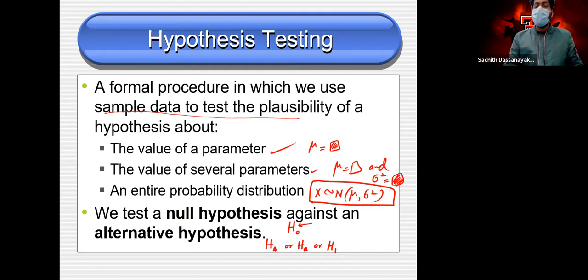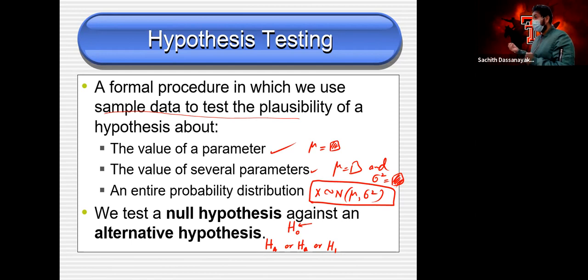So we test the null hypothesis against the alternative hypothesis. The alternative hypothesis is always our claim. For example, I think it will rain tomorrow.